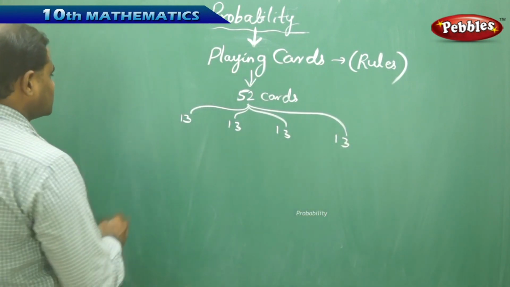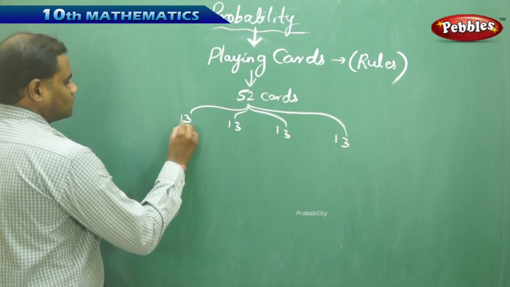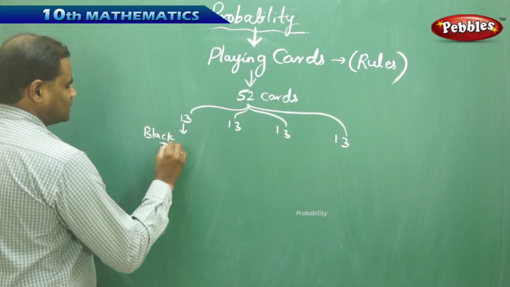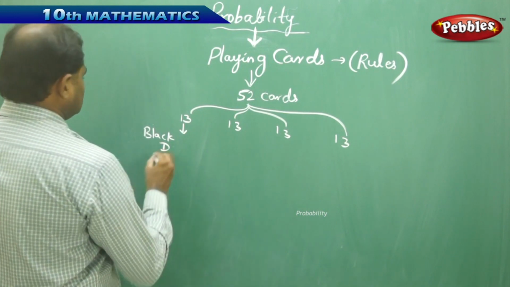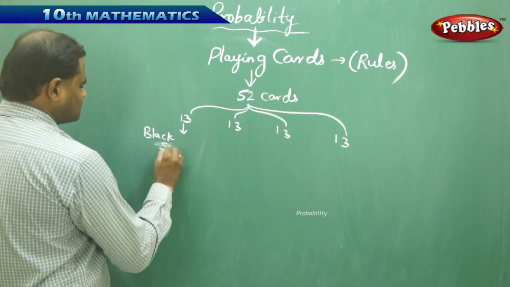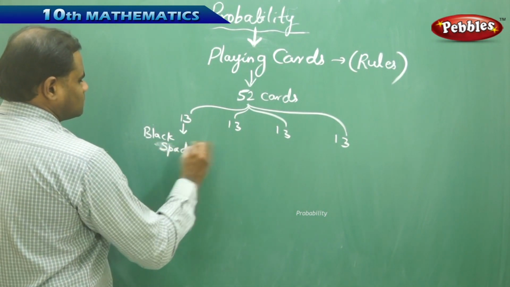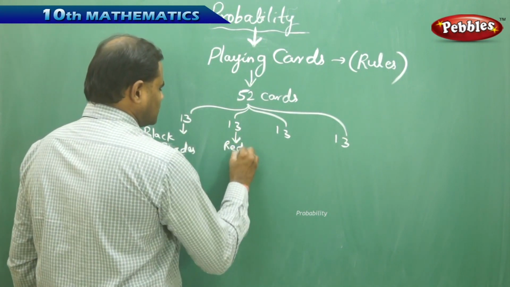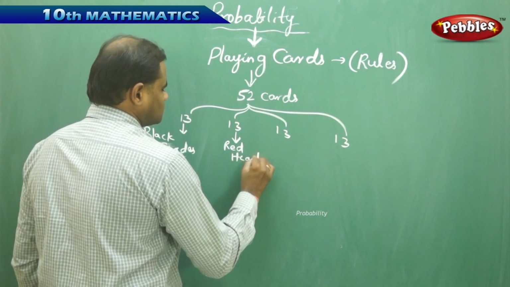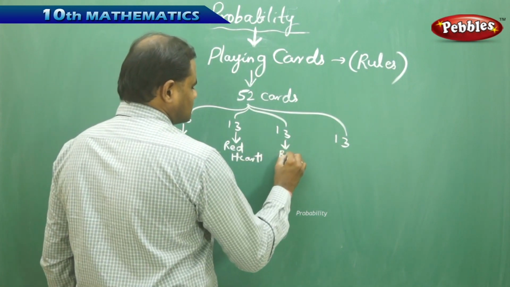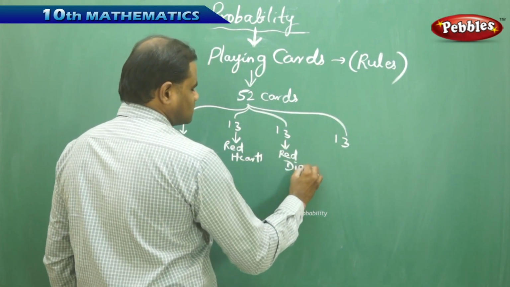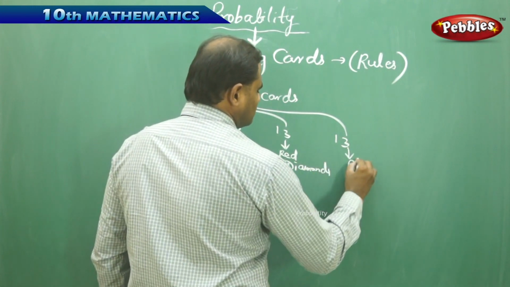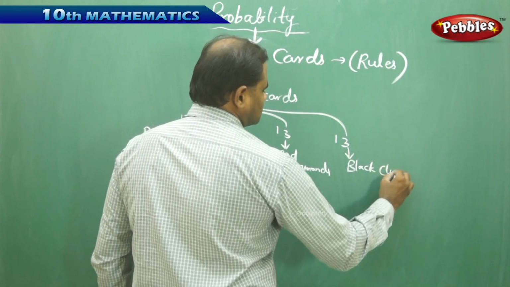Each group of 13 is one of: black spades, red hearts, red diamonds, and black clubs.